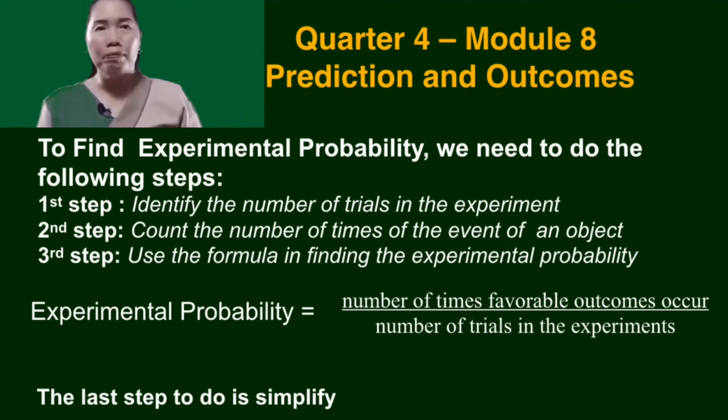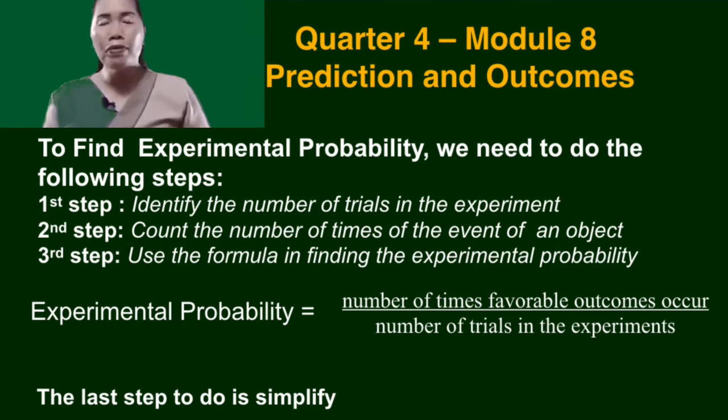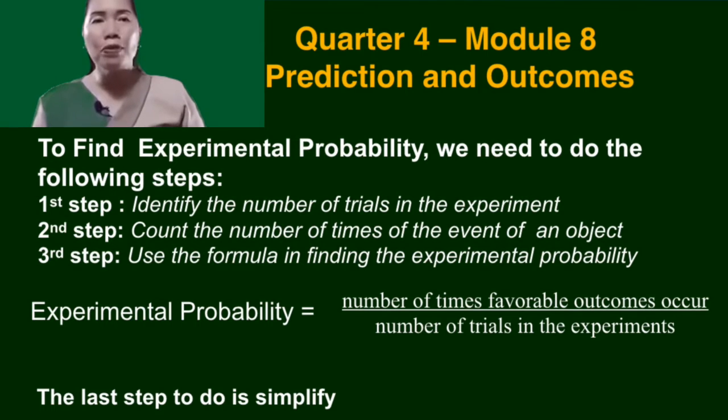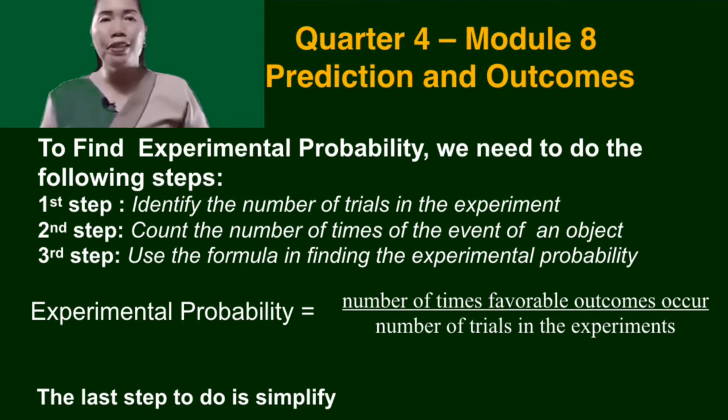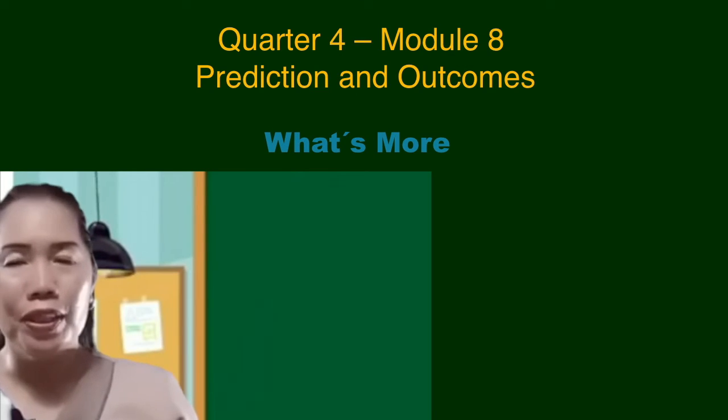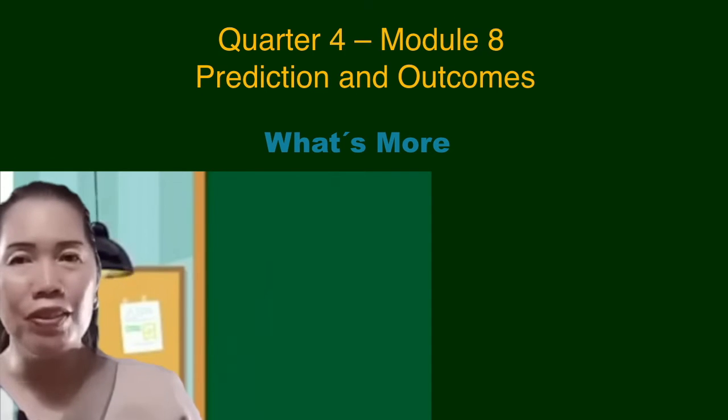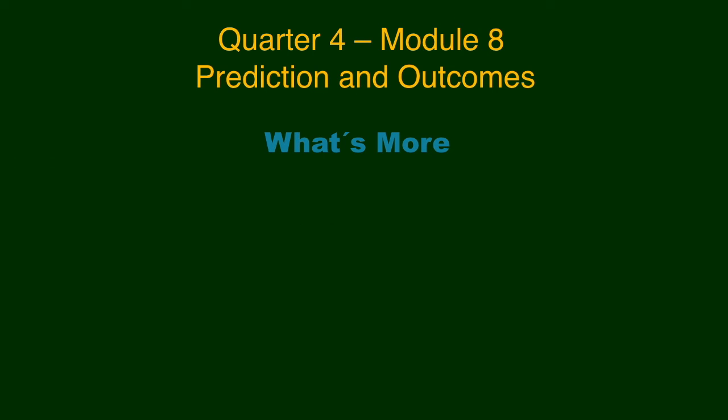Third step, use the formula in finding the experimental probability. Experimental probability equals the number of times favorable outcomes occur over the number of trials in the experiment. The last step to do is simplify. What you need to do is make predictions based on the results of its experiment.